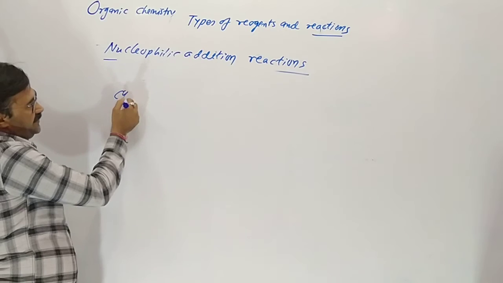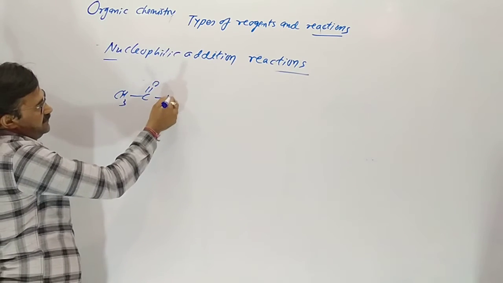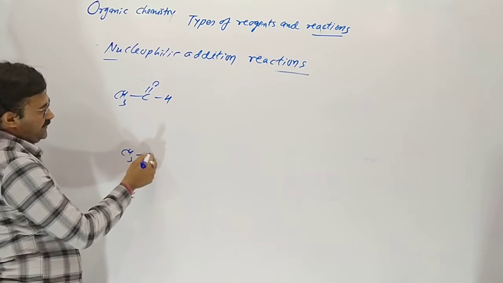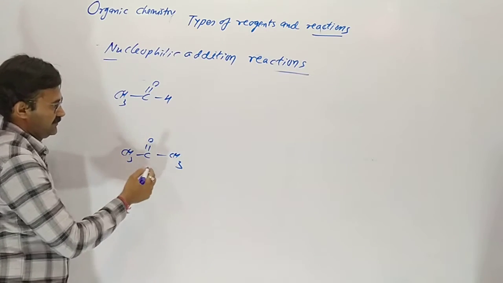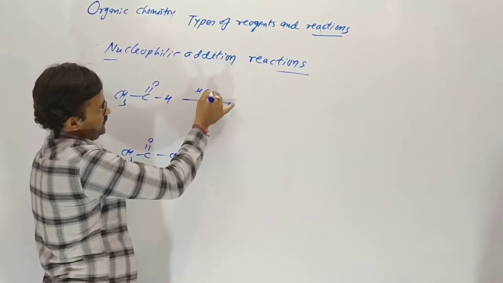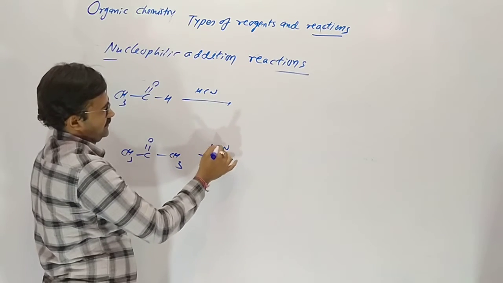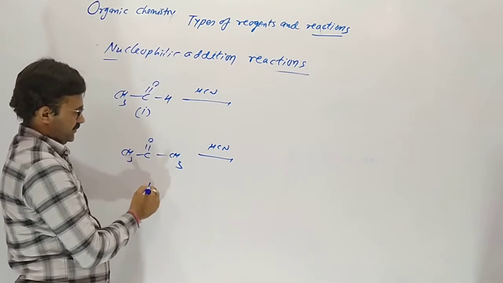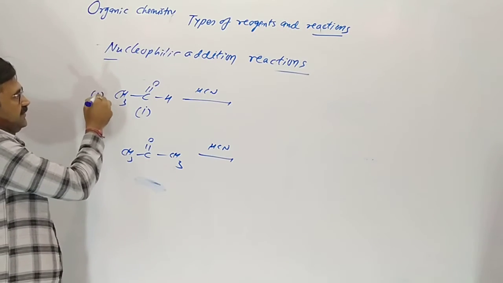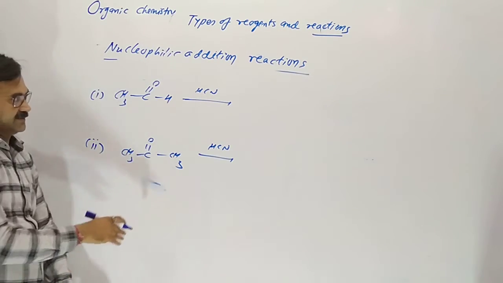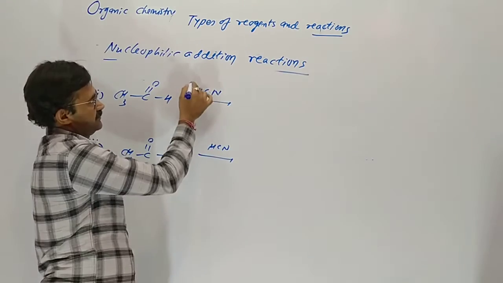Acetone and acetaldehyde. Once again, acetaldehyde and acetone are taken. Both react with hydrogen cyanide, 1 and 2. Which reaction is fast? Tell me. 1 and 2.